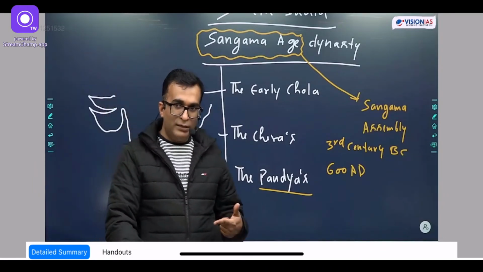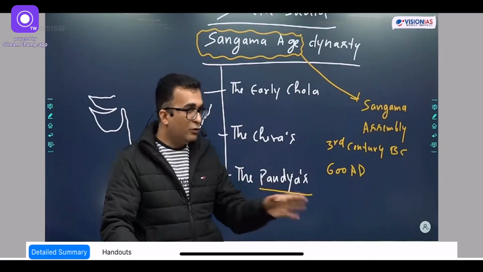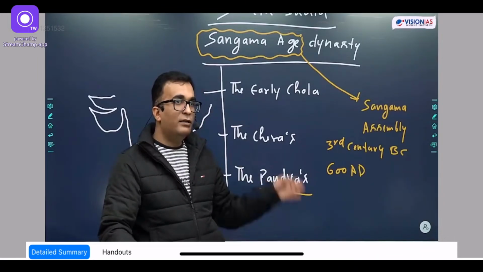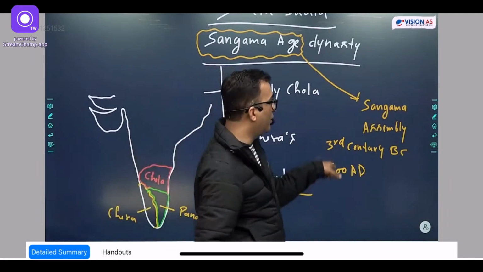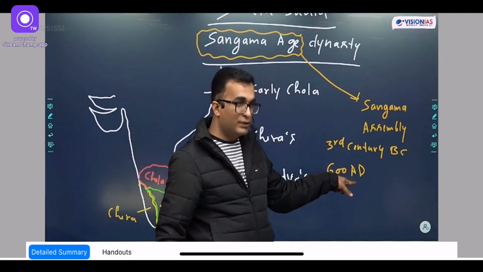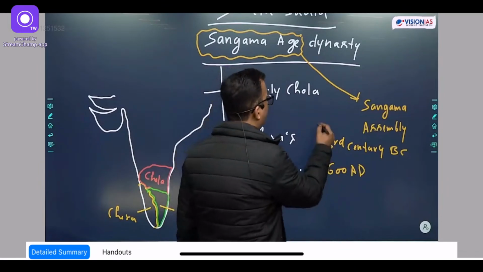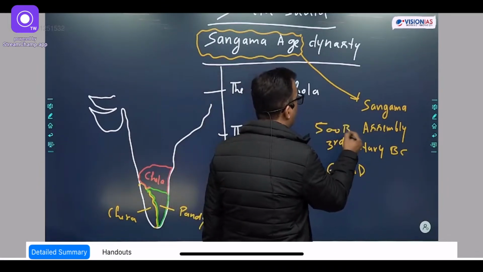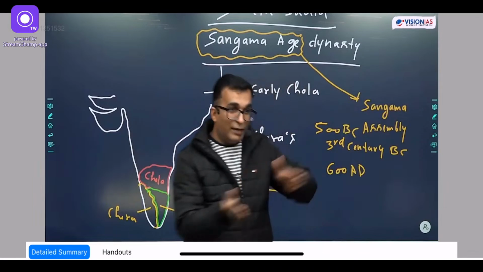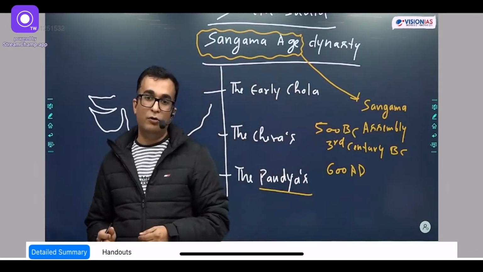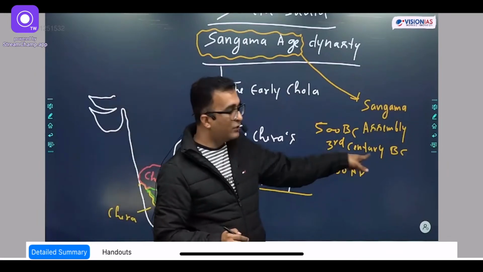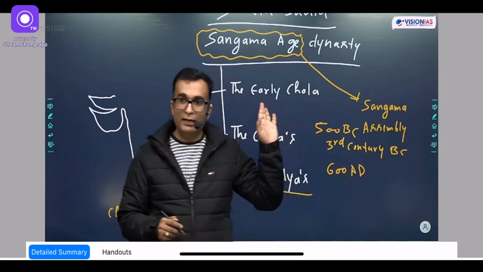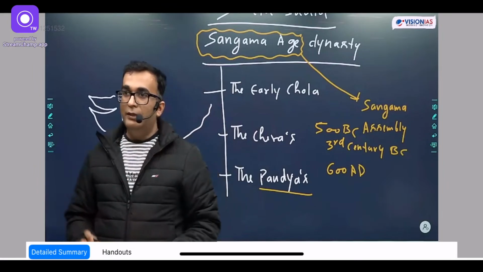From Kiladi they did the carbon dating and everything, and the Tamil Nadu government came up with a version that the Sangam age is not just between the 3rd century BC and 600 AD, but from 500 BC to 600 AD. So their timeline is different from the government of India timeline. Okay? So here we are just writing 3rd century BC to 600 AD. Now this is the age.